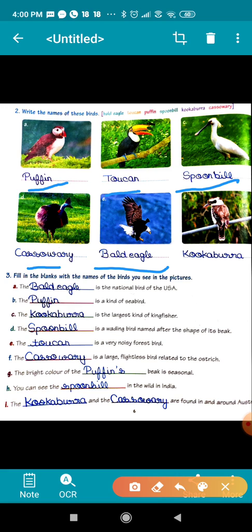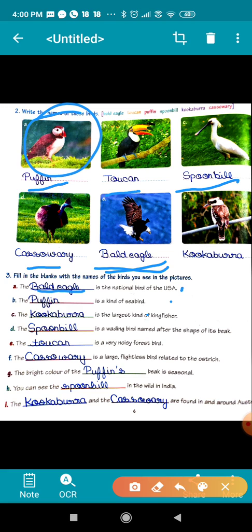Okay, now these are the birds, and here some fill in the blanks are given, and you have to fill the name of these birds in this gap. So first one is, the dash is a national bird of USA. So bald eagle is a national bird of USA. Okay, puffin is a kind of seabird. This is a puffin, and it is one of the seabirds.